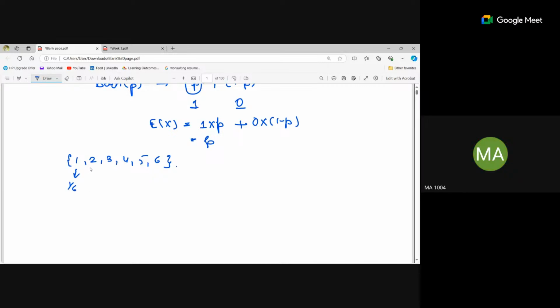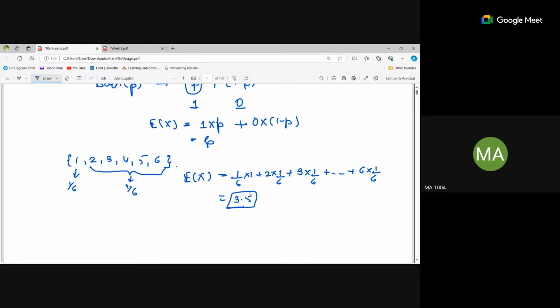So the expectation, that is the average value, will be 1 into 1 by 6 plus 2 into 1 by 6 plus 3 into 1 by 6, and similarly up to 6 into 1 by 6. This total is equal to 3.5. So the expectation is 3.5.